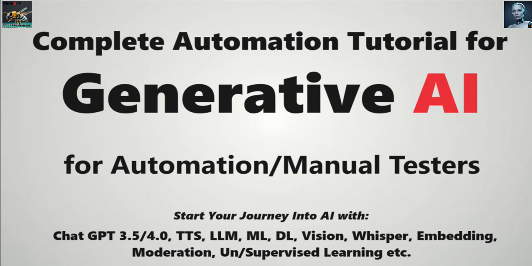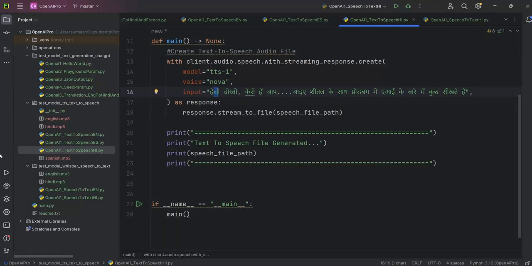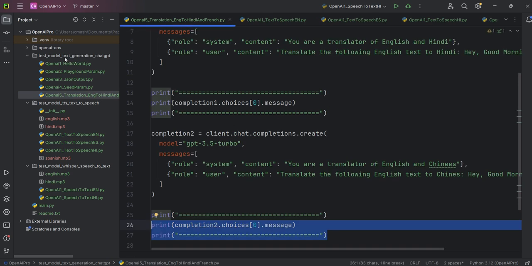We are going to create a similar kind of conversation with the help of AI, with the help of code, with the help of OpenAI APIs. Let's quickly jump to the coding part, and I'm trying to combine everything we have learned till now. So let's go through again. This is the text generation model which we have seen. Then we have seen the text to speech model, and in the last chapter, we have seen the Whisper model, which is speech to text. Let's see how we can create a conversation with the help of all these three models together. This is going to be really fun.